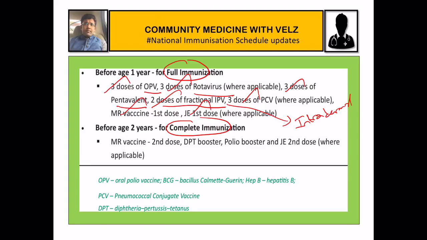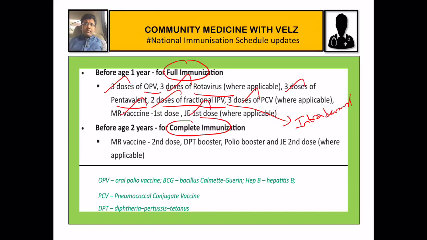Of these, you can see where applicable: some vaccines are seen only in certain states or districts, like rotavirus, pneumococcal conjugate vaccine and Japanese encephalitis vaccine. Slowly they will be introduced all over the country.